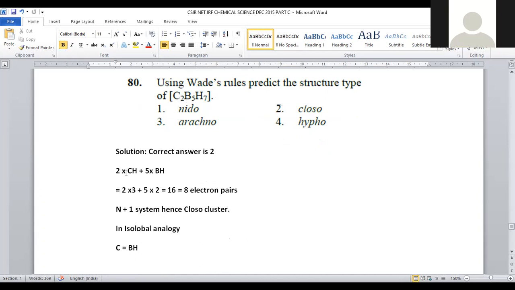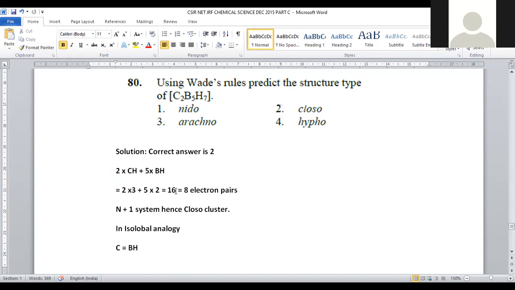Okay. So here 2 into carbon valency will be 4, right? When carbon is attached to hydrogen, one of the charge will be compensated. C plus H minus, one of the charge compensated, leftover charge on the carbon will be 3. Plus 5 into boron valency will be 3 actually. Whenever hydrogen is there, one charge will be compensated so that it will become 2, right? So here 2 into 3 is 6 plus 5 into 2 is 10. Total 16 electron count will be there whenever we are calculating with this formula.